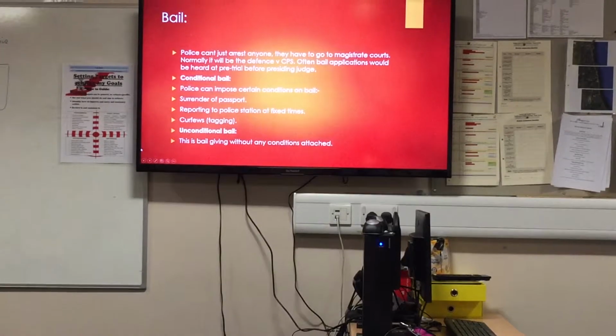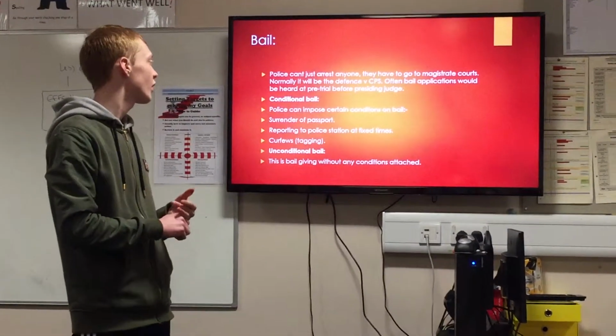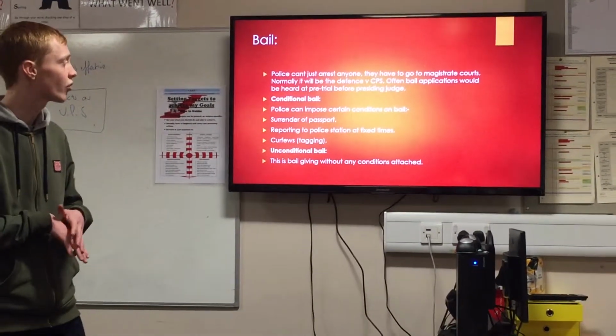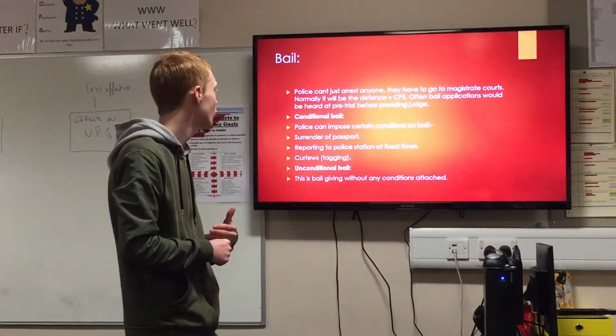Police can't just arrest anyone, they have to go to the magistrates' court. Normally it will be the Defence versus the CPS, which is the Crown Prosecution Service. Often bail applications will be heard at pre-trial before a presiding judge.